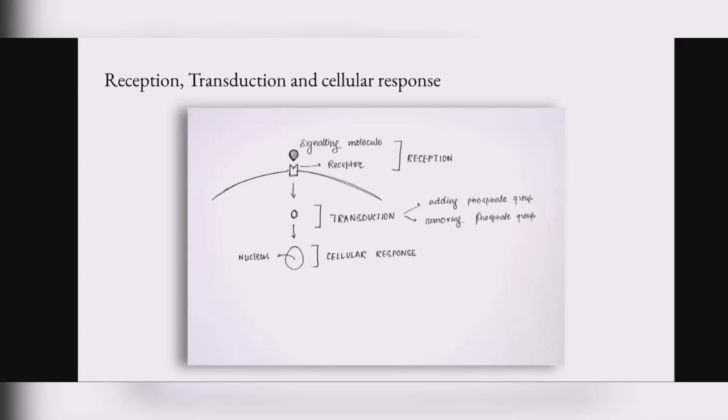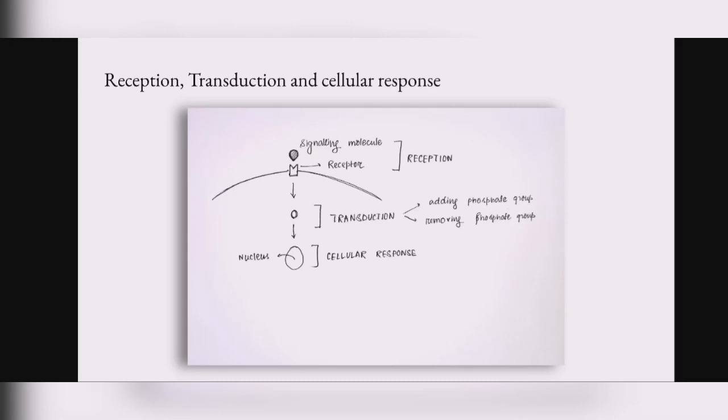Reception is the binding of the signaling molecule and receptor, and transduction is everything that happens before the cellular response, such as activation of protein kinases. Before the activation of protein kinases there occurs the activation of effector proteins such as adenylate cyclase, and many other proteins are usually involved here. So these topics come under the transduction process.